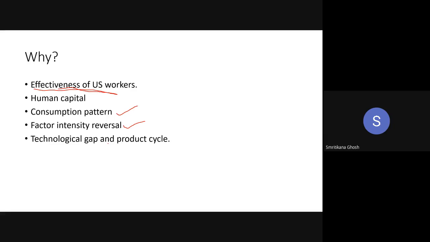This is why, as a lot of commodities initially come from the US economy to the rest of the world, the data is showing that the US economy is selling labor intensive commodities, but those commodities have just been invented by the economy. That is why they are labor intensive. After some time, it will be capital intensive. So these are the explanations of this paradox.